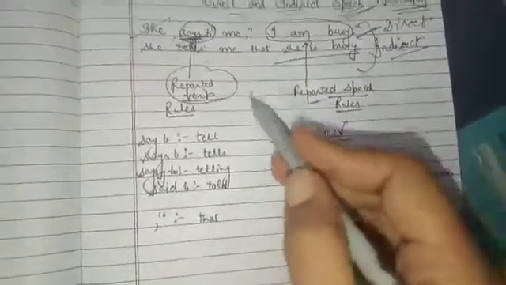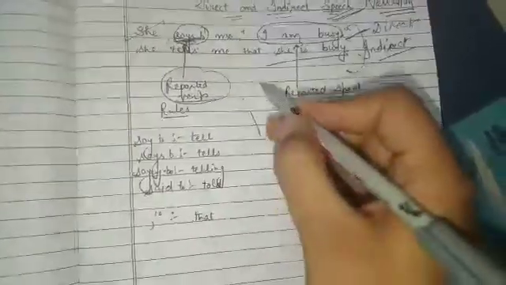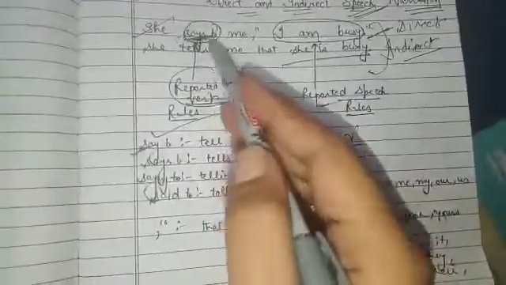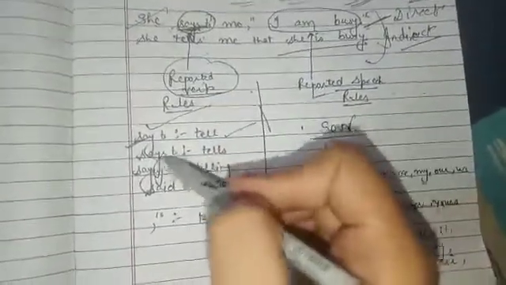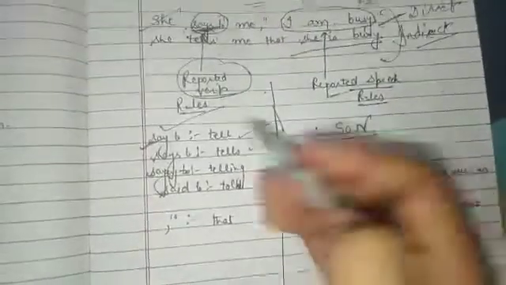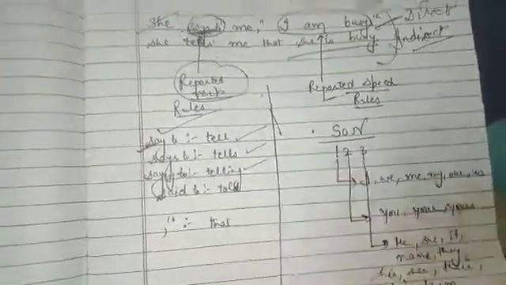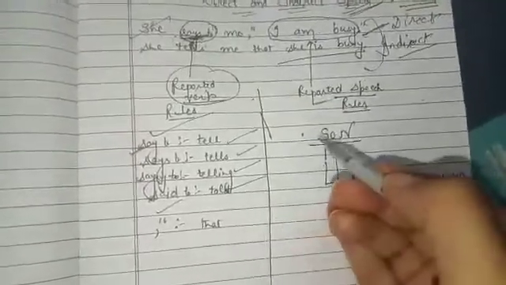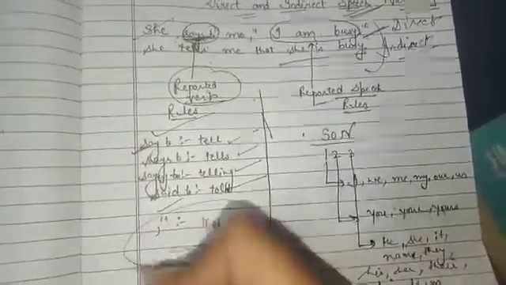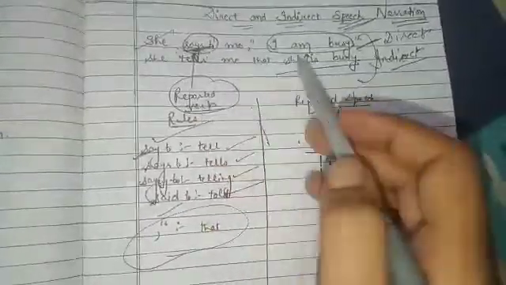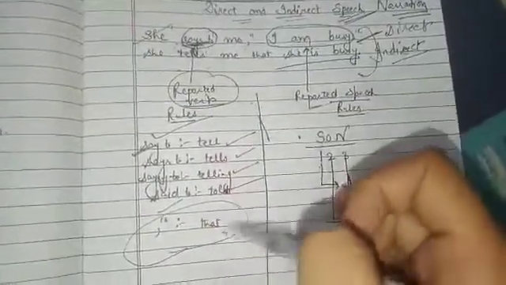First we'll discuss rules of the reporting verb, and then rules of reported speech. Rules of the reporting verb: if there is say to, change it into tell. If there is says to, change it into tells. Saying to is changed into telling, and said to is changed into told. In place of comma and inverted commas, you will join both parts with that.